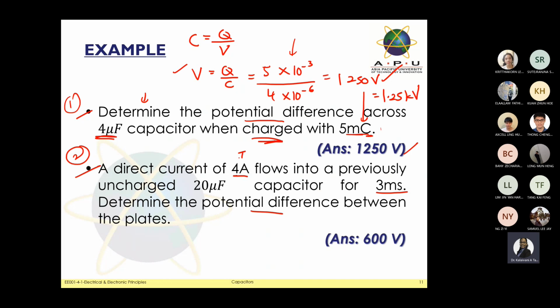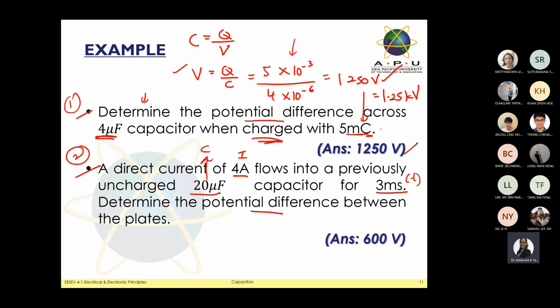Based on the current, it means this is the current. They also give the value 20 microfarad, so this is based on the capacitor. The next one they gave us is based on the second, which means it's based on the time, so I just highlighted it here as t. So I have the t, and I have the capacitance C, the value of the capacitance.